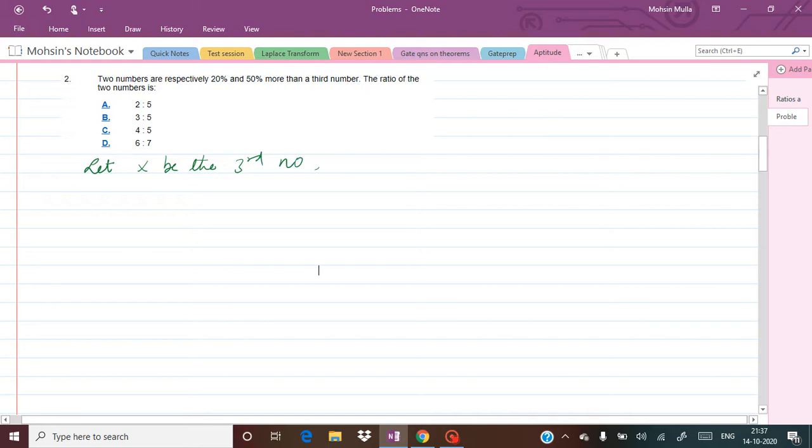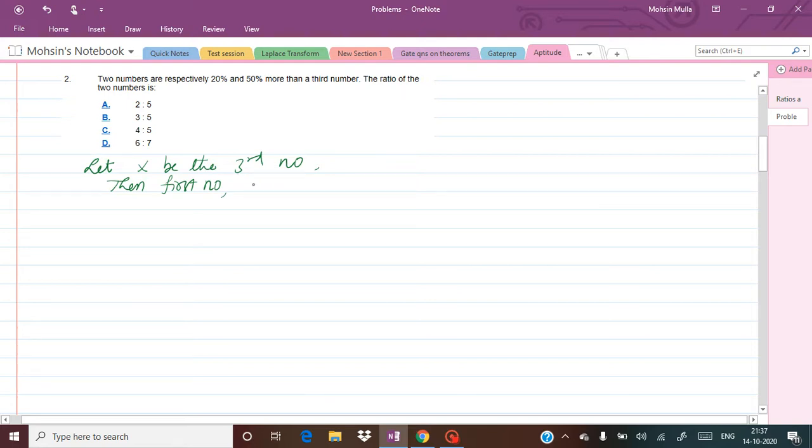So then the first number is 120% of the third number. They have given that two numbers are respectively 20% and 50% more than the third number. If the third number is x, how much is the first number?